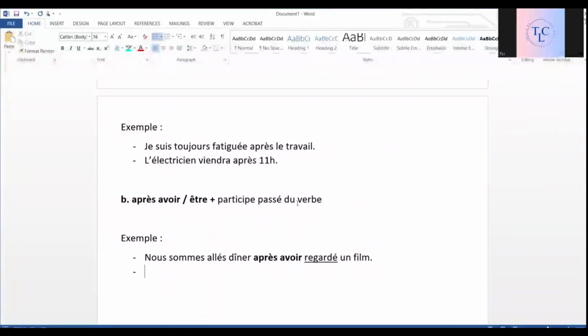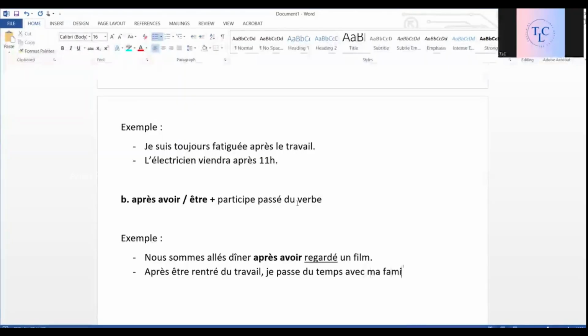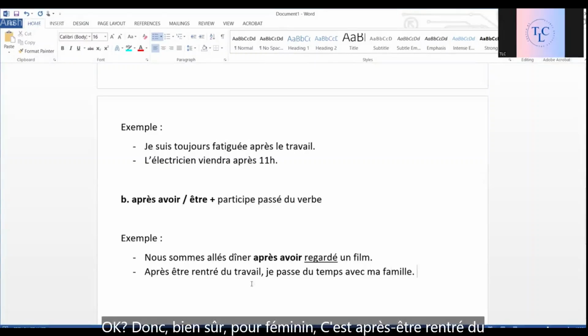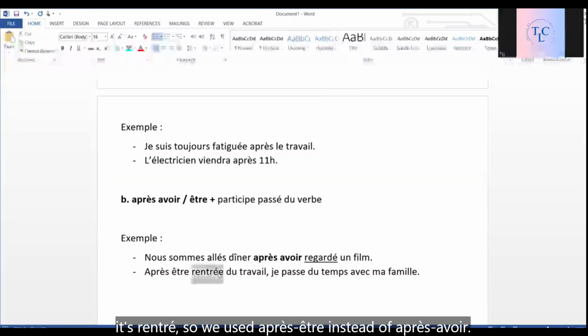Après être rentré du travail, je passe du temps avec ma famille. Okay. Donc, bien sûr, pour le féminin, c'est après être rentrée du travail, je passe du temps avec ma famille. So here also, with rentré, we used après être instead of après avoir.